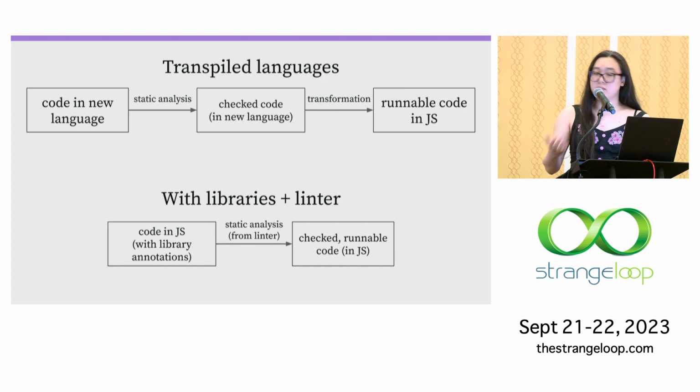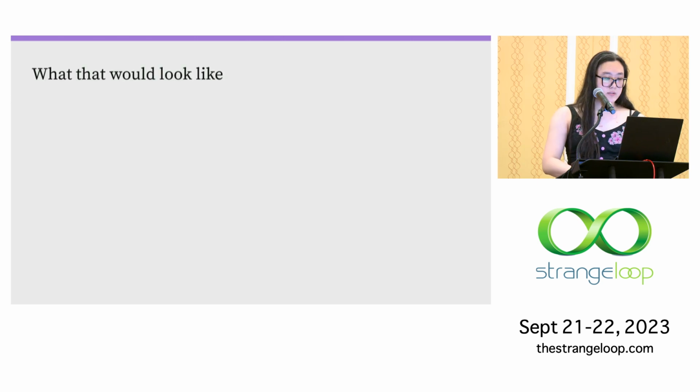Instead of analyzing a custom syntax in a new language and then transforming it to JavaScript, we take an extended syntax in our existing language, and then the code is runnable immediately. There's no transformation stage. And so conceptually, we can build a new language, while concretely, it lives entirely inside of JavaScript. So what would that look like?